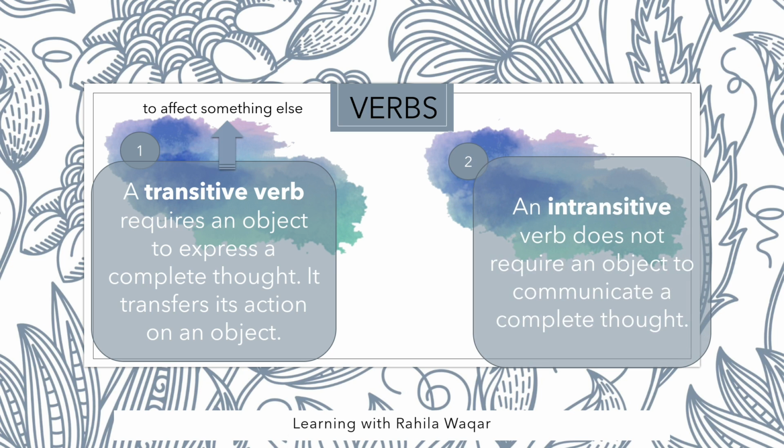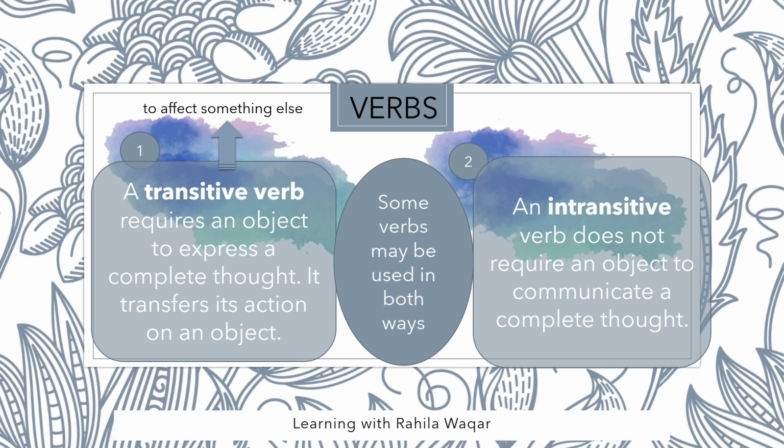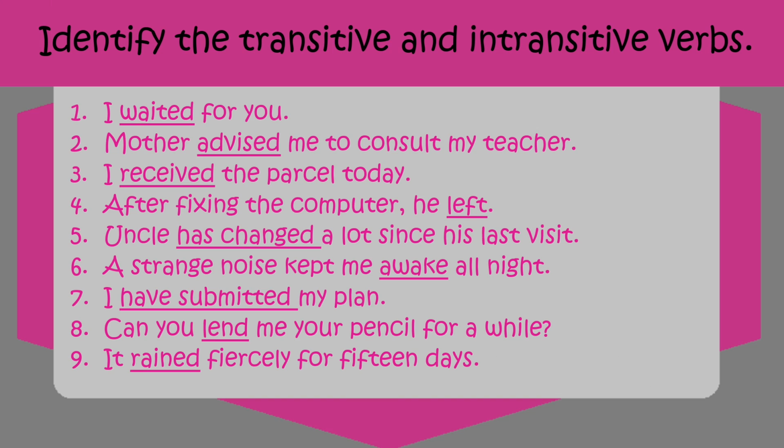The second type is the intransitive verb. An intransitive verb does not require an object to communicate a complete thought. Some verbs may be used in both ways. Let's identify the transitive and intransitive verbs in the following sentences. Sentence number 1. I waited for you. Now in this sentence we don't have an object after the verb. Therefore, the verb is intransitive.